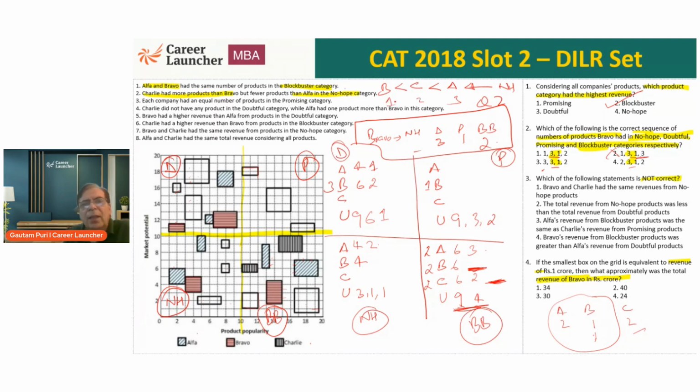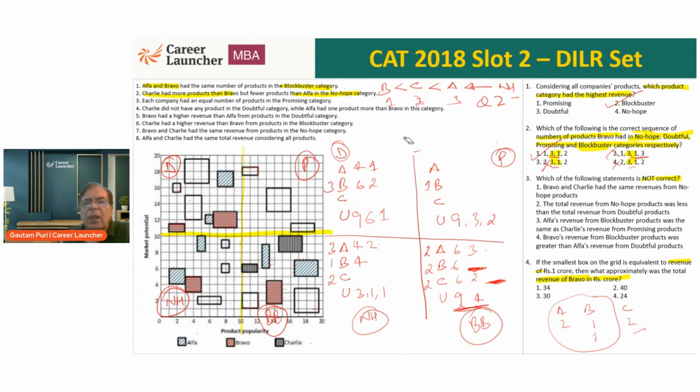Minimum Bravo will have 1, minimum Charlie will have 2, minimum Alpha will have 3. 3 plus 2 plus 1, 6. Total is 6. So this satisfies. What does that mean? In no hope category, Alpha has to be 3, Bravo has to be 1, and Charlie has to be 2. Okay. That means, as far as question number 2 is concerned, the first digit should be 1. 3 is wrong, 4 is wrong. Correct answer, choice 1. Okay. So we have got 1 answer in front of us.